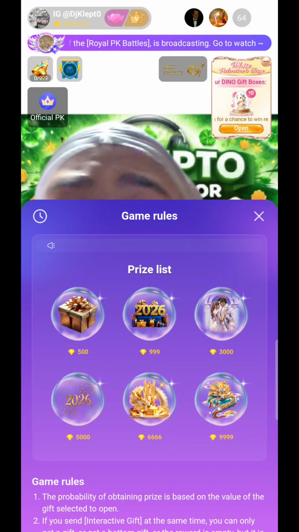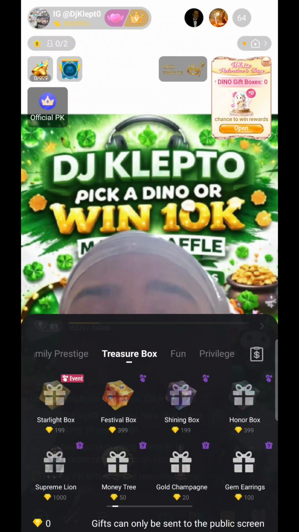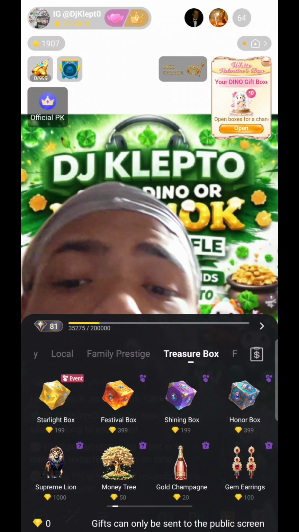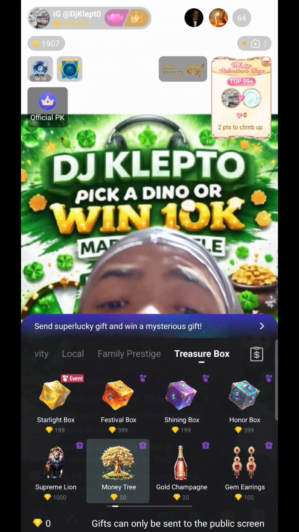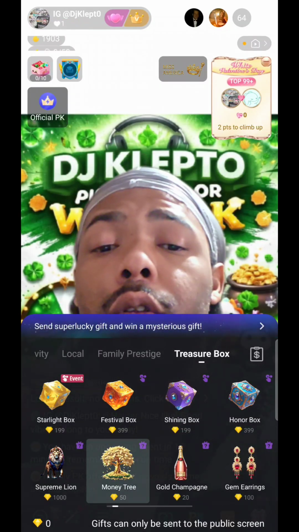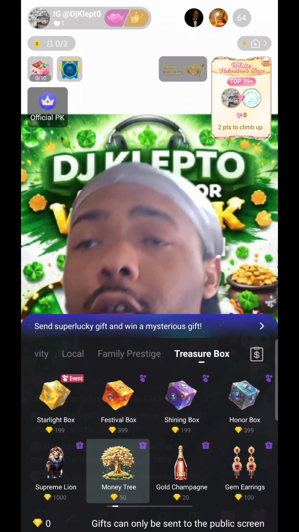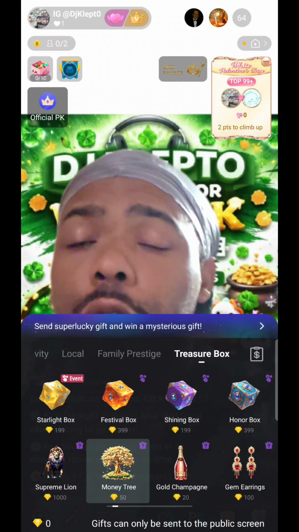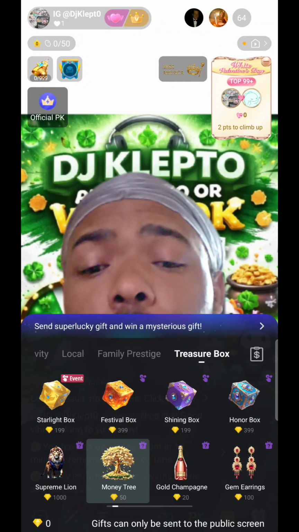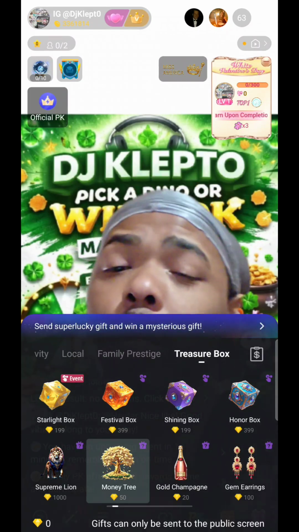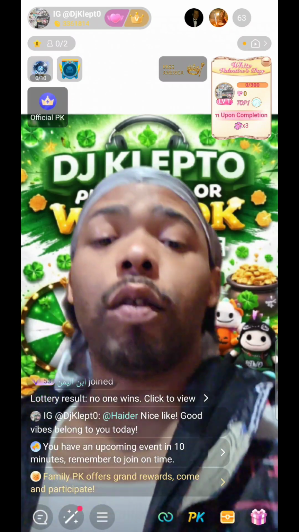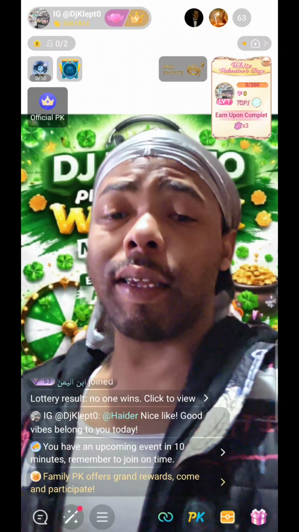You can send the gift and it might not pop on any of the bubbles, and the person wouldn't win anything except for a few beans from getting the actual gift. So keep that in mind when you are gambling or when you are doing trades or when you're just trying to give someone a certain amount. Now, I'm not saying don't use them because they are the best part of the app. I'm just saying be careful when you do.